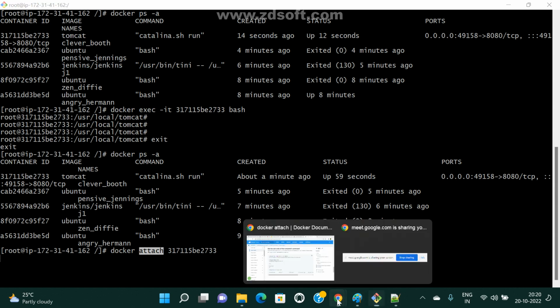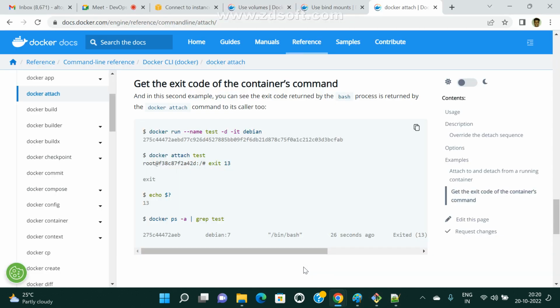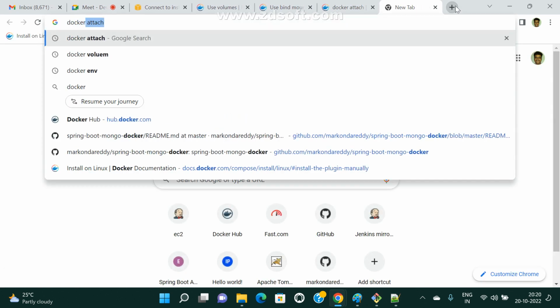Mostly, attach means that if the prompt is already opened and you closed it, I connected a bash prompt and just closed it, but the container is really running a different process, so again I want to connect to that particular container id. In that case also we can use it.